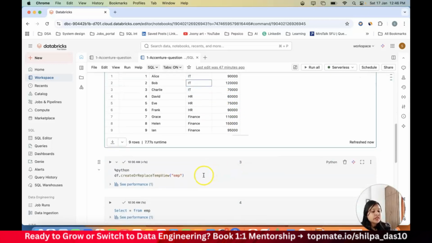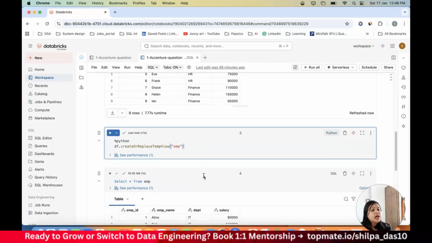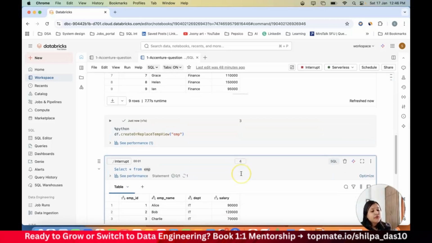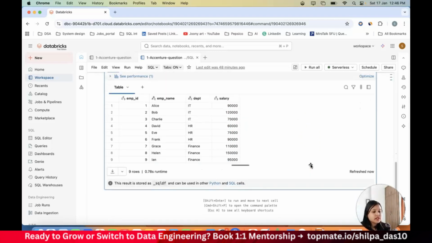So let's first convert this particular data frame into a SQL temp table in Databricks, and then you can go ahead and solve it. If you want, you can create a complete table itself instead of a view, and then you can also solve this question. Now, select star from employee. It has already populated my data in my temp view, so I can go ahead and solve this.